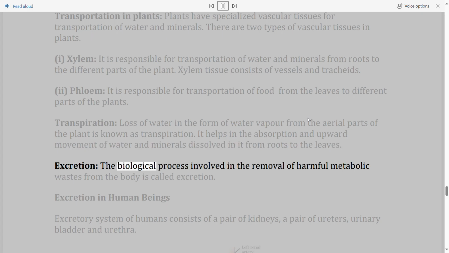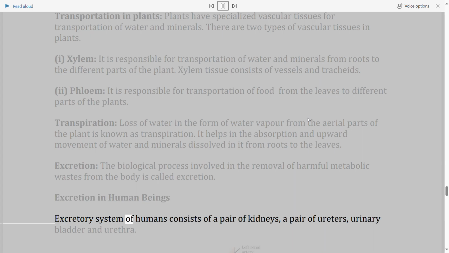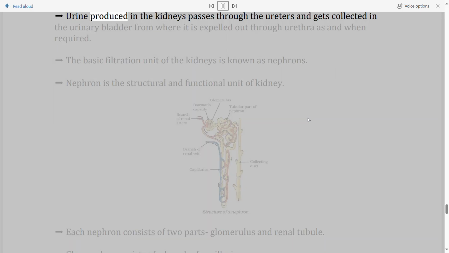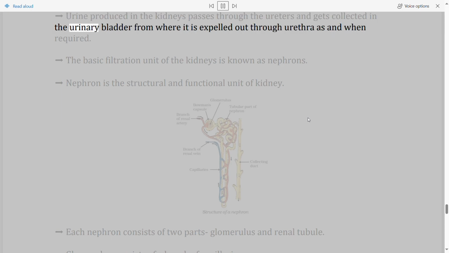Excretion. The biological process involved in the removal of harmful metabolic wastes from the body is called excretion. Excretion in human beings. Excretory system of humans consists of a pair of kidneys, a pair of ureters, urinary bladder and urethra. Urine produced in the kidneys passes through the ureters and gets collected in the urinary bladder, from where it is expelled out through urethra as and when required.